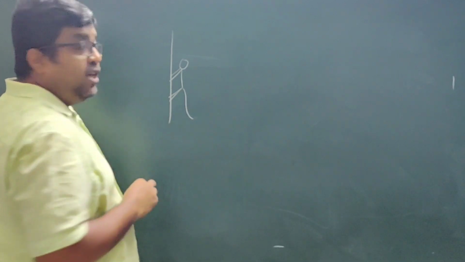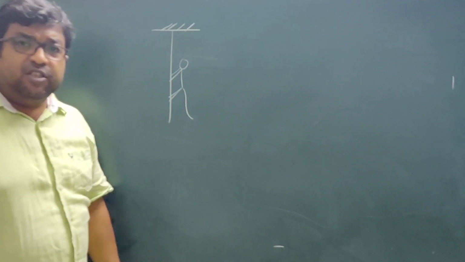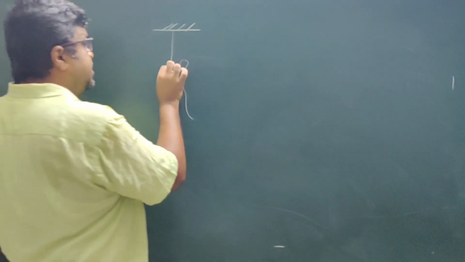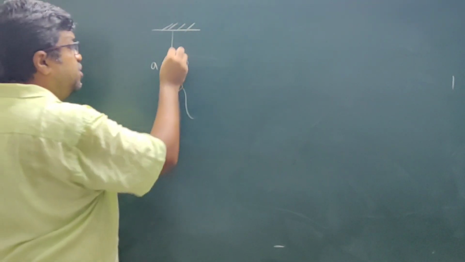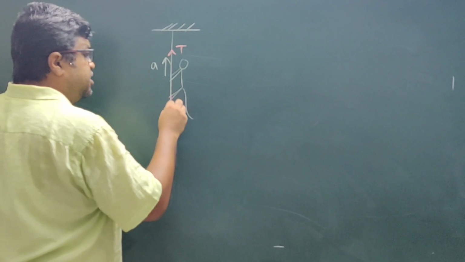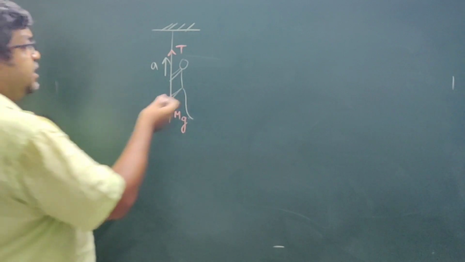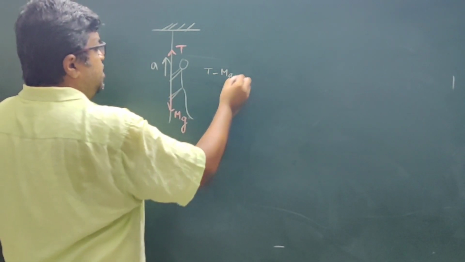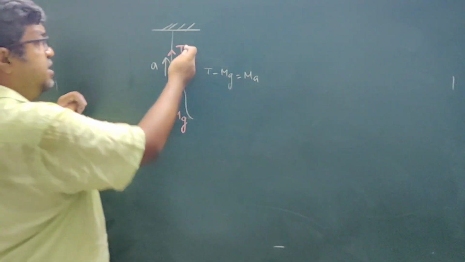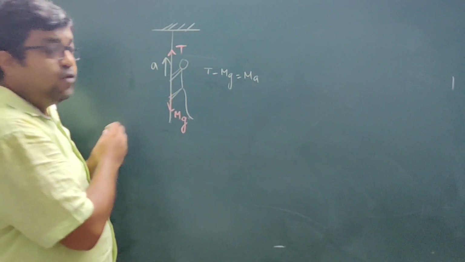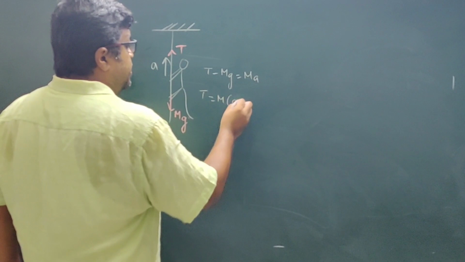Suppose this is the monkey, this is the tail. So this monkey is holding this rope which is attached to some rigid support. So if the monkey is moving upward with acceleration a, this is the rope, so this is the tension T, and this is mg acting in the downward direction. If the monkey is accelerating upward, then T minus mg will be equal to ma. That means the upward force is greater than the downward force, so T is greater than mg. So the net force is the upward force minus the downward force, as both forces are acting in opposite directions. So T is equal to m(g plus a).